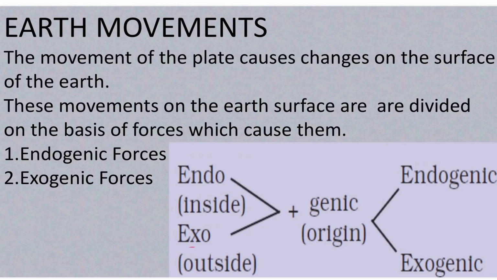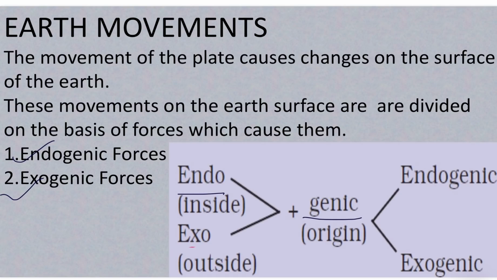These movements on the earth's surface are divided on the basis of the forces which cause them, and those forces are endogenic forces and exogenic forces. When we talk about the origin of these two words, genic means origin, meaning from where the force comes. First is endo.